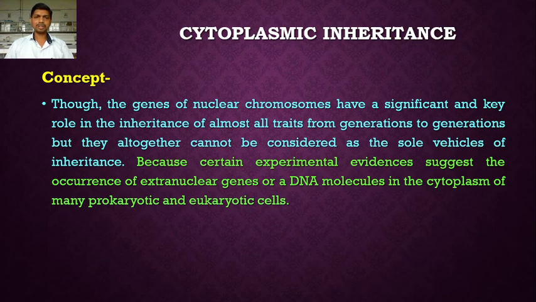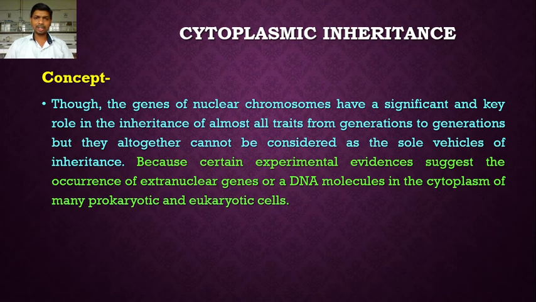So the genes of the nuclear chromosomes cannot be considered as the sole vehicle of inheritance.